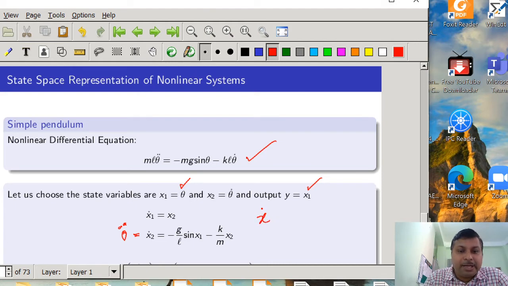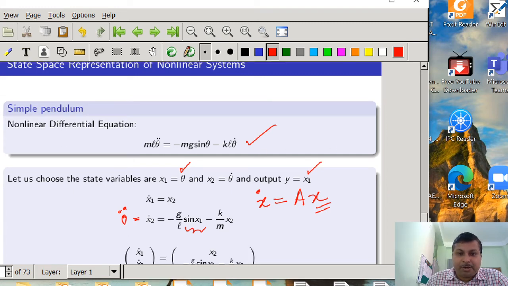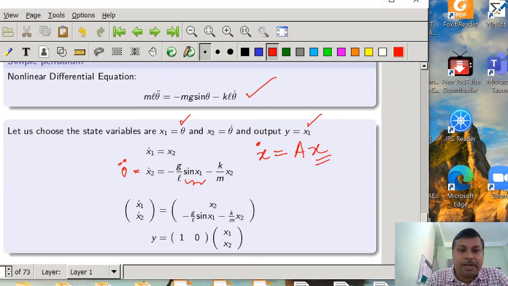Now if you look at these two equations very closely, then you will find that we are no longer able to write x dot is equal to Ax, because here the term sin x1 is present, so we cannot separate it out, that is, the A matrix cannot be separated from the state x. That's why here we will represent the nonlinear system in a different way, that is, x1 dot, x2 dot is equal to a function. We have taken,